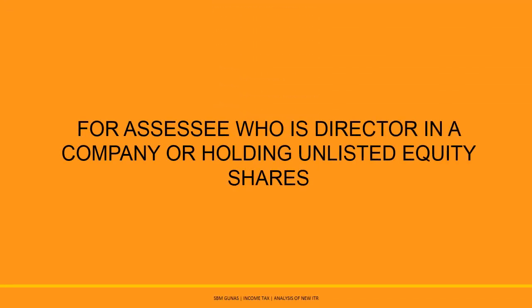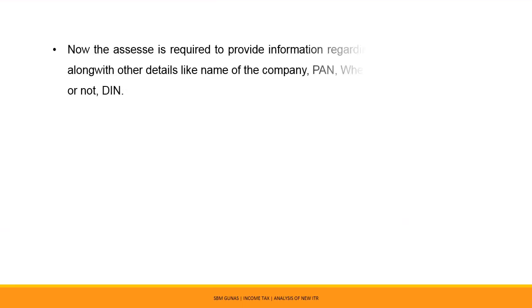Type of company to be reported: if the assessee is a director in a company or holding unlisted equity shares. ITR forms applicable for assessment year 2019-20 required the directors of the company to furnish the following details: name of the company, PAN, whether the shares are listed or not, director identification number, DIN.